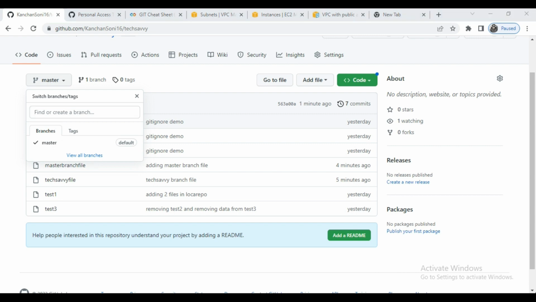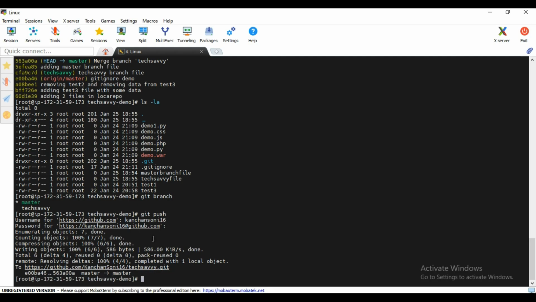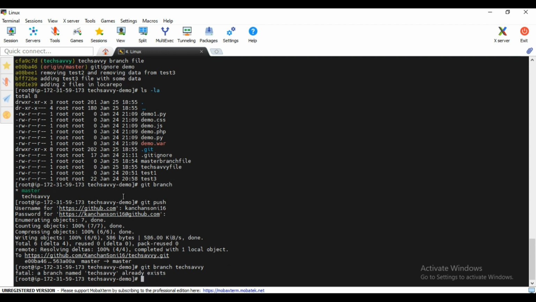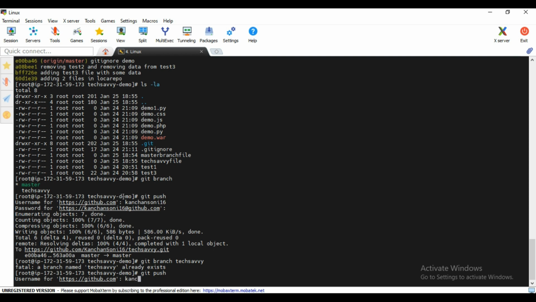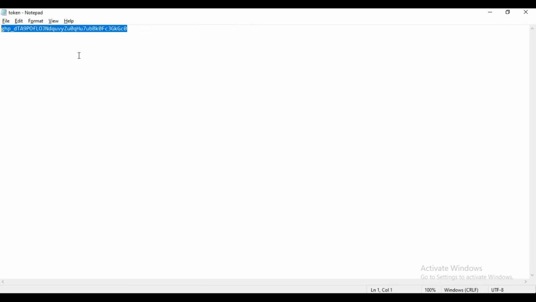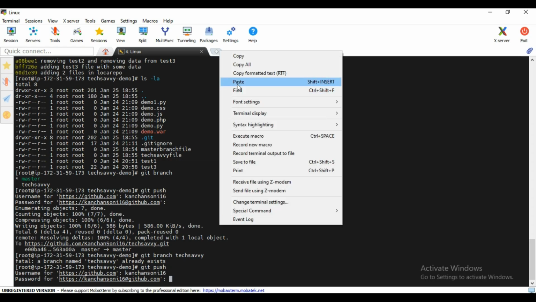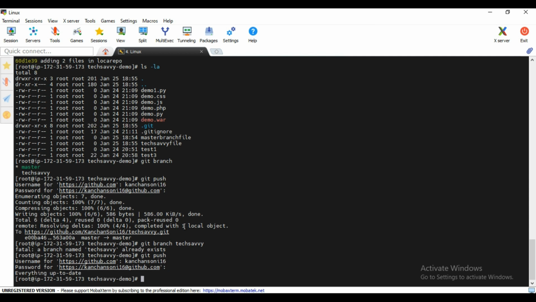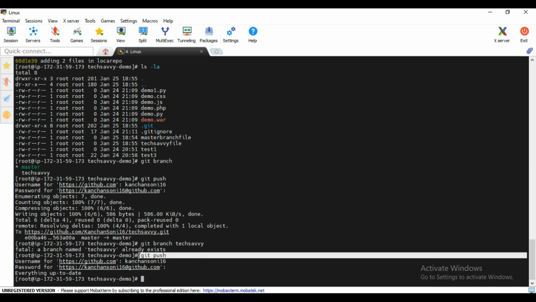In that case what will happen, right? We have two branches but the other branch is not moved. So if you wanted to move the other branch also, you need to switch the branch to TechSavvy like this, and here you need to do git push. Once you do git push, it will ask me for the password and ID again. So let me pass the ID password again. Okay, let's see. Okay, it is showing everything is up to date. Why is it showing that? Because in the git push right now it is pushing the data into the master branch.